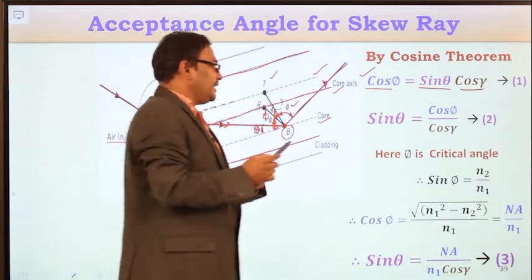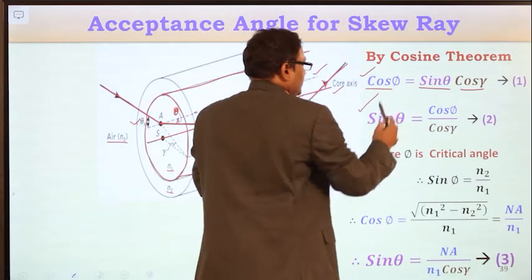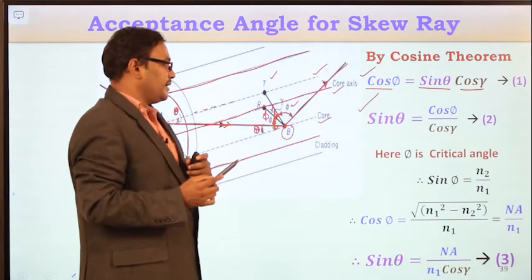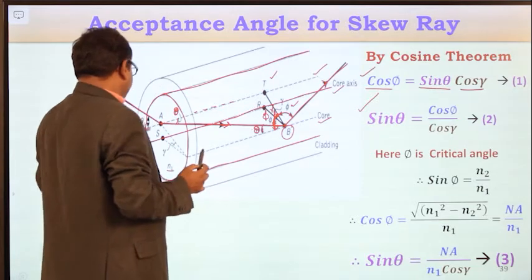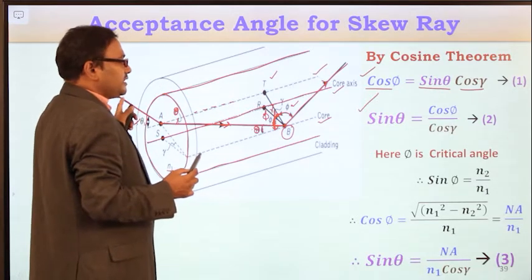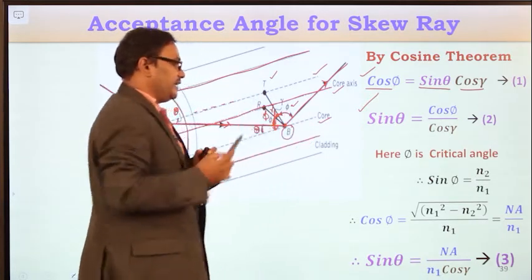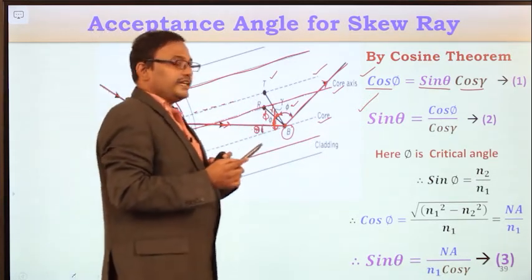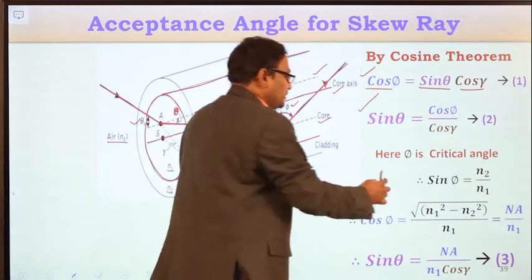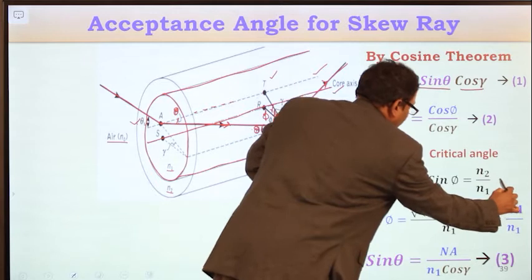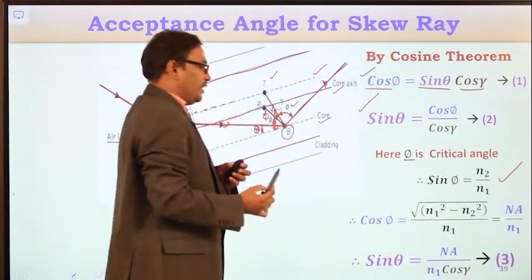And now sin theta is equal to cos phi by cos gamma. So here if the light ray enters with an acceptance angle, then this phi will be the critical angle. So what is the expression for critical angle? Here phi is the critical angle, so sin phi is equal to n2 by n1.